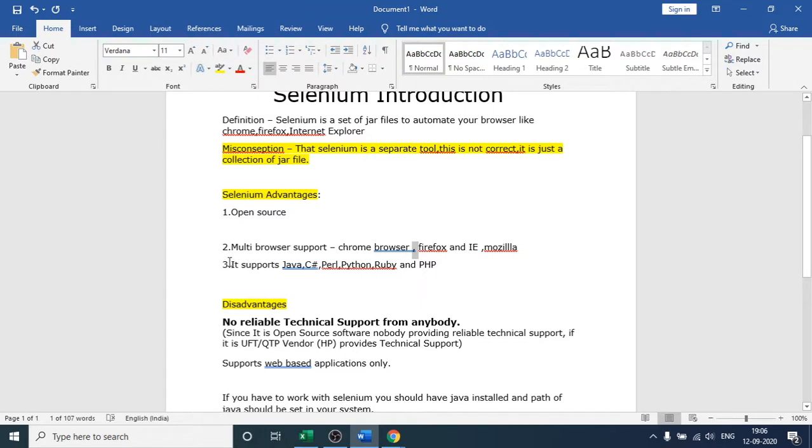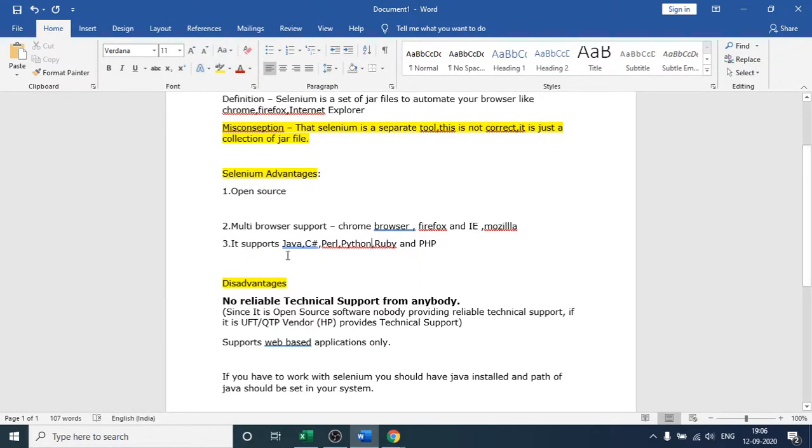And you can see the third point, that you can write Selenium code in many languages. You can write it in Java, you can write it in C Sharp. Perl is one of the languages. Python, Ruby, and PHP are also other languages. You can see how many languages it is supporting. Here we are discussing Selenium with Java, as our agenda is Java with Selenium.